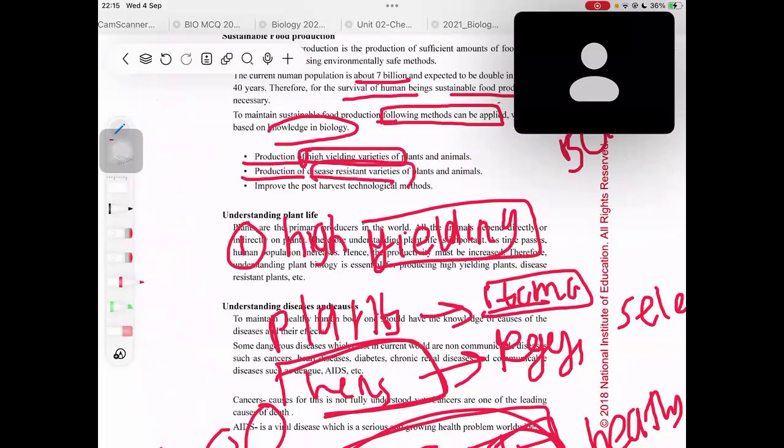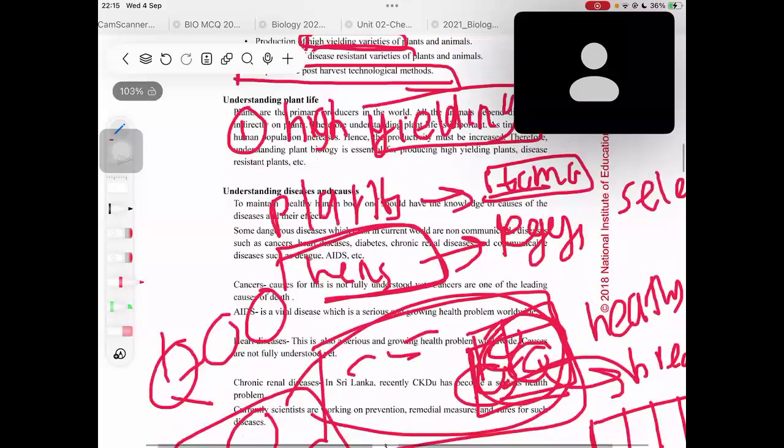At the end, we will get a healthy plus a good yield from those plants and animals, which is safe for the consumption of humans. And the third thing is improving the post harvest technological methods.